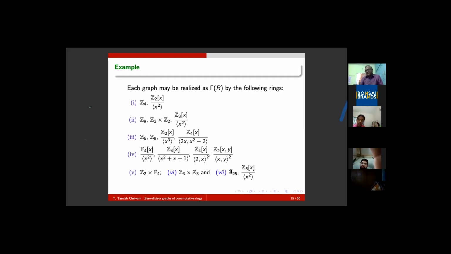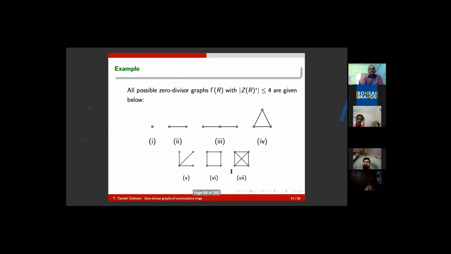Now, what we have seen is, if you give me a commutative ring, I will give you a zero divisor graph. And of course, these graphs are realizable as zero divisor graphs. What is the converse problem? Can anyone think of the converse problem? Given a commutative ring, I construct a zero divisor graph.